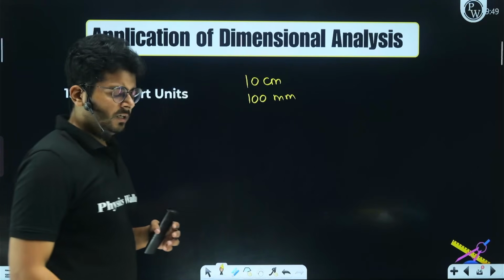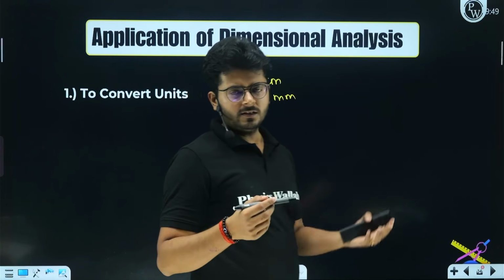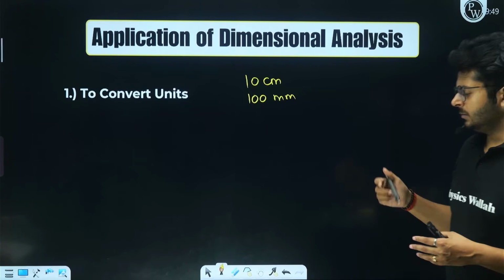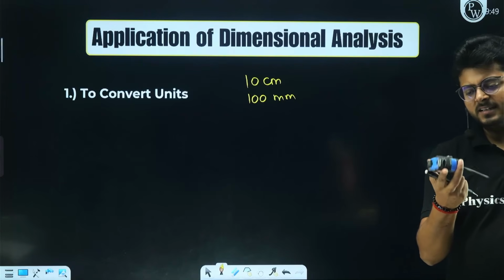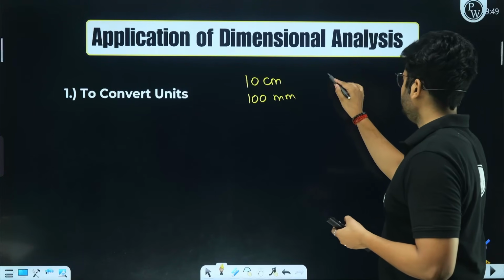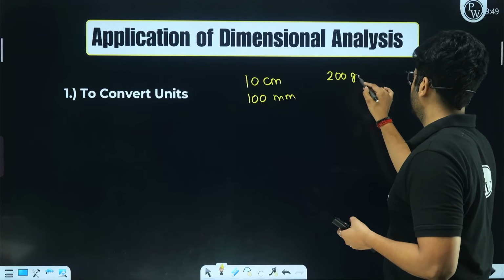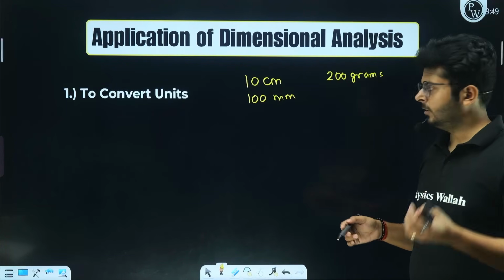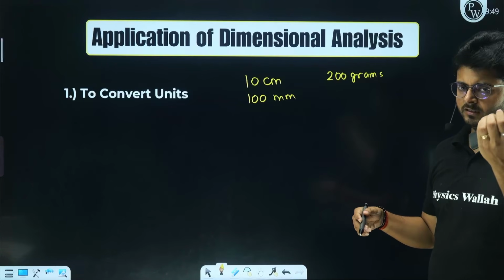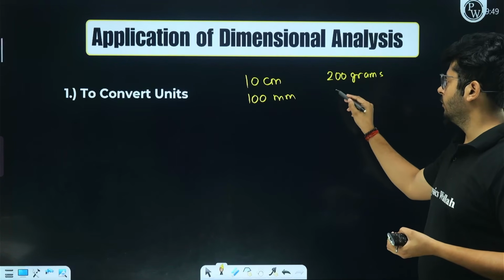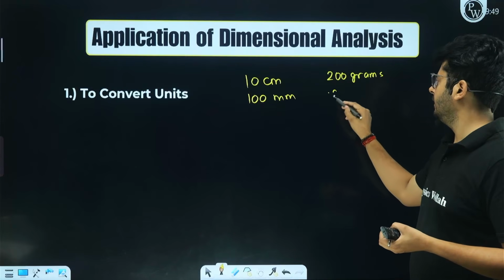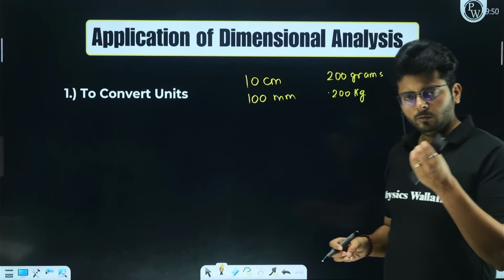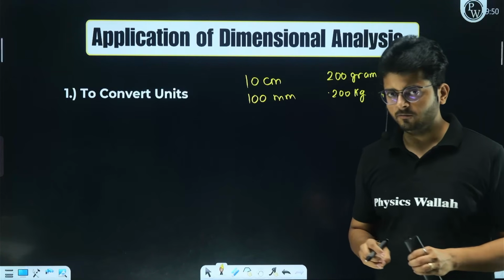Similarly, if you know the mass of this object is 200 grams and you want to write it in kilograms, the conversion factor is 1000, so you divide and say it is 0.200 kilograms. You were able to do that because you had an idea about the conversion factor.